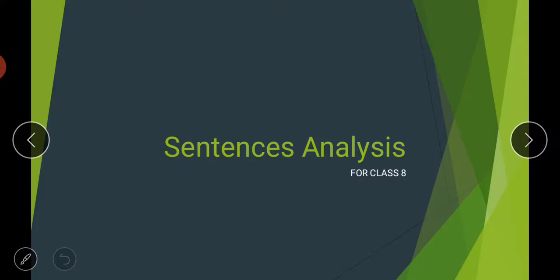So today we are going to start your next topic of English grammar, which is sentence analysis. What are we going to do in this chapter? We are going to analyze the different parts of the sentence, like subject, predicate, complement, attributes, subject words, the complete subject. All these things we are going to cover in this chapter.